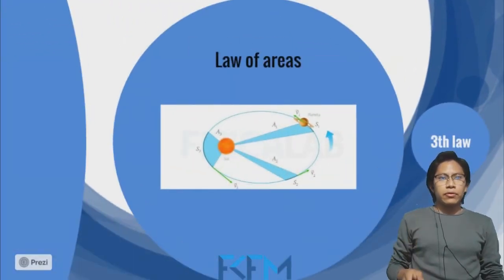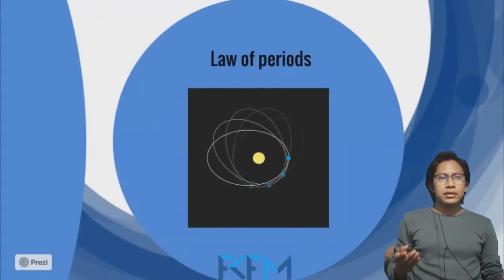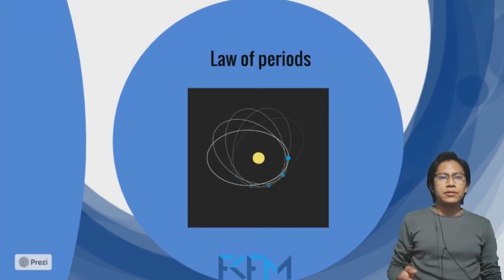The second law, known as the law of areas, gives us information about the speed at which the planet is moving. And the third law, the law of periods. The third law, known as the harmonic law of the periods, relates the periods of the planets, that is, how long it takes to complete one revolution around the Sun, with their mean radius.